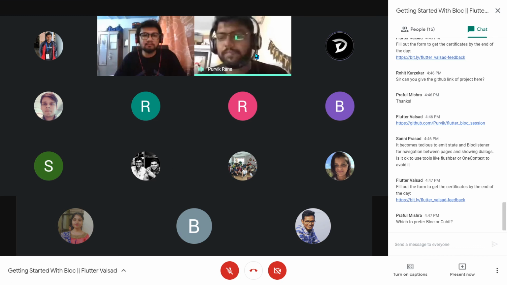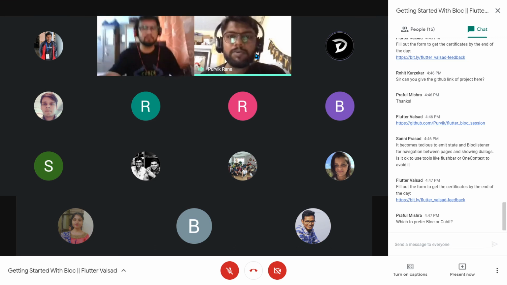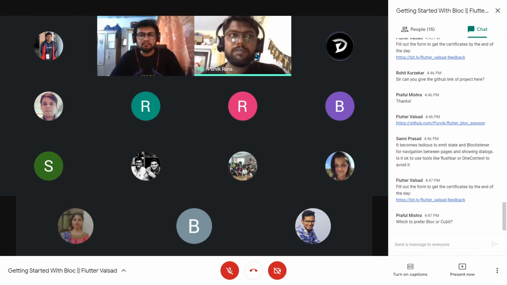As far as that, I have used the Flushbar initially, but now I have developed a custom bar for that. But to trigger something to display on the UI for a particular state, we have to use the bloc listener, because the builder will only update the UI, but to trigger something on the UI, we can use the bloc listener. So I guess bloc listener is the main thing for that.